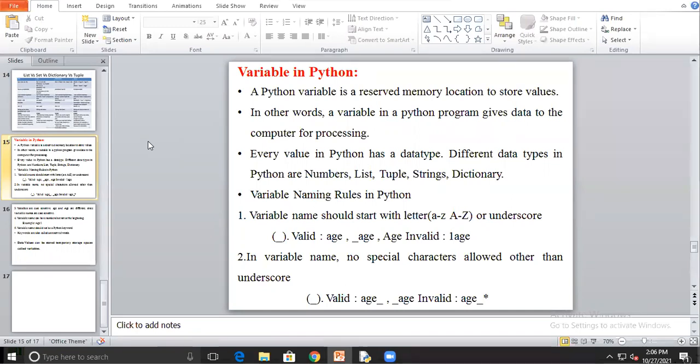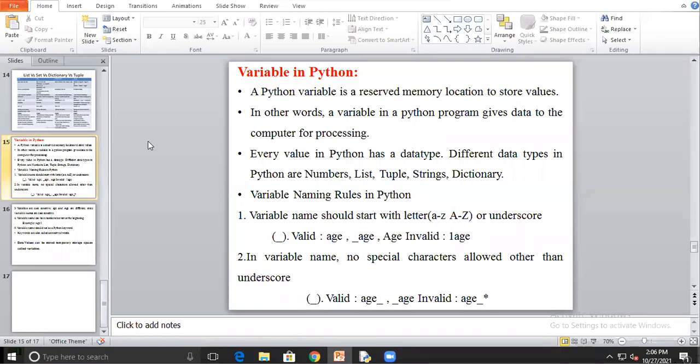So same concept is in the Python. So a Python variable is a memory location to store the value. We are using the variable for what? For storing some value. The value should be integer, float, double, or character, string, like that. So that type of value we are storing in the variable. So in other words, variable in a Python program gives data to the computer for processing. Means we are using variable to pass some value and process on it.